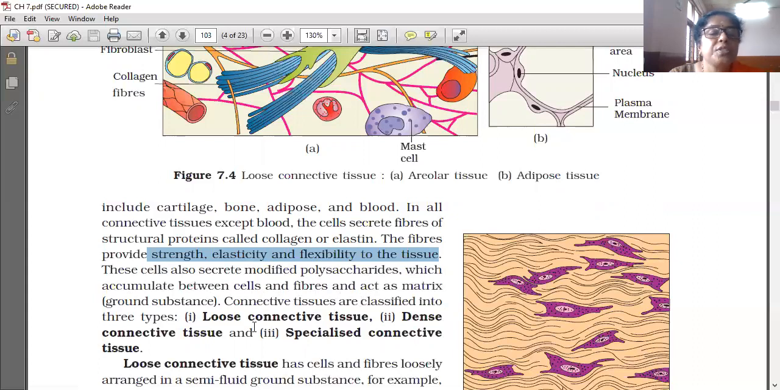Connective tissues are classified into three types: loose connective tissue, dense connective tissue and specialized connective tissue. Loose means the space will be in between, and dense means the space is not there. Specialized connective tissue means they are specialized to do some function.